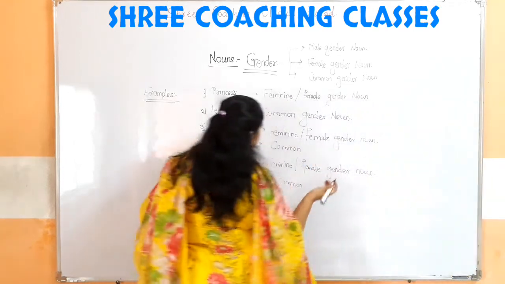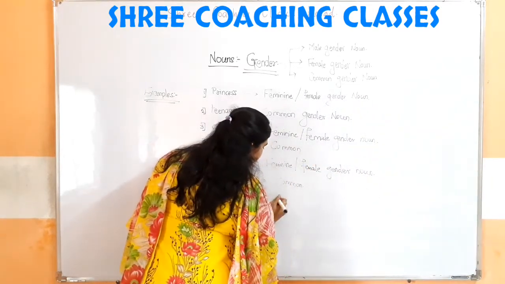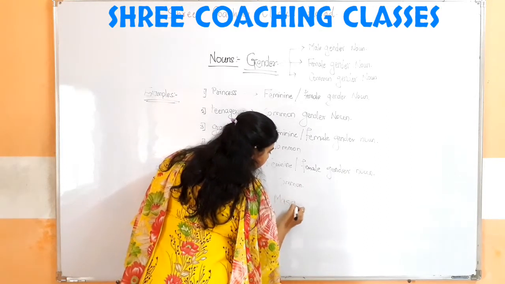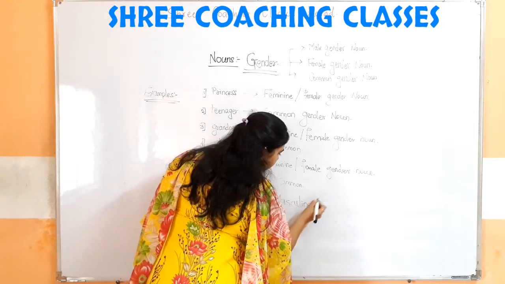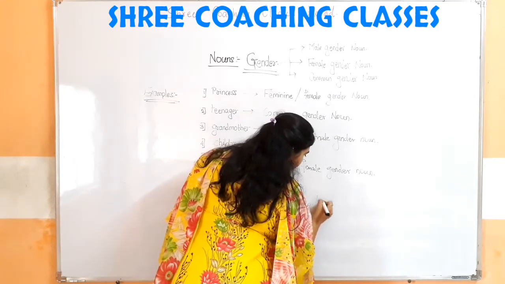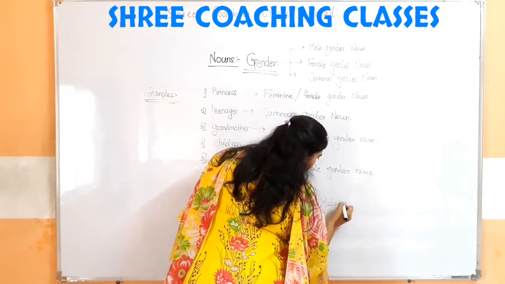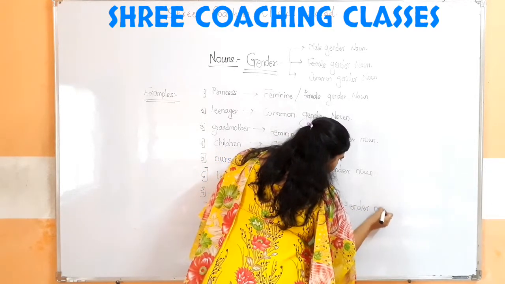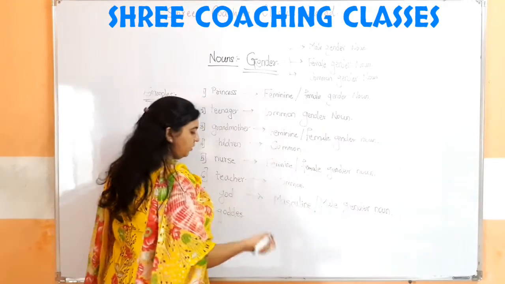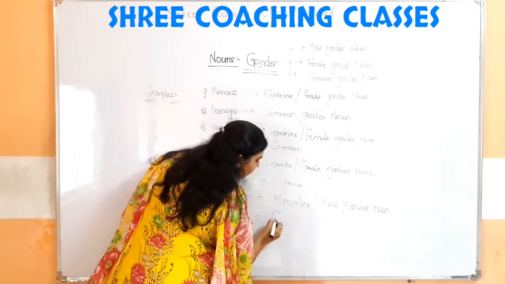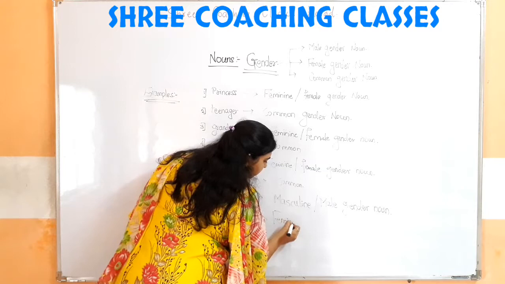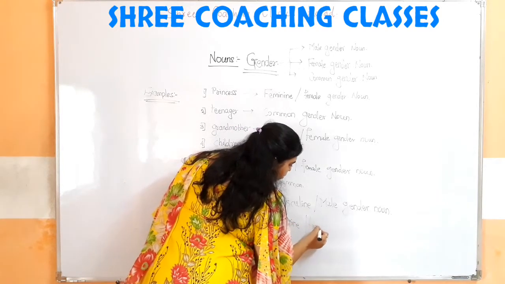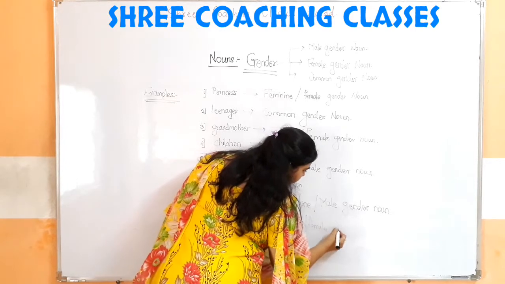So God is a male, that is we can name it as a masculine or male gender noun, and again the goddess is feminine, that is female gender noun.